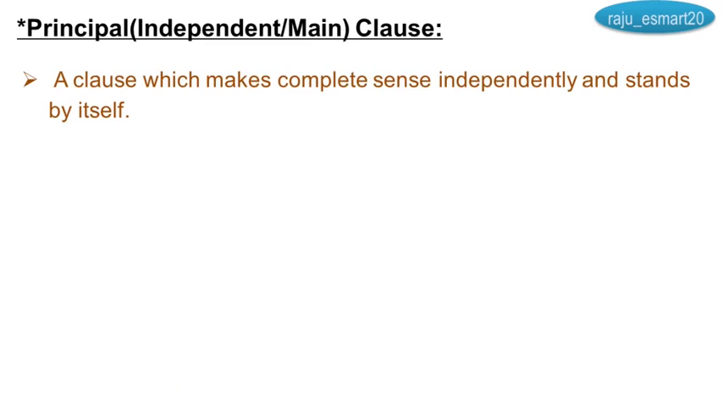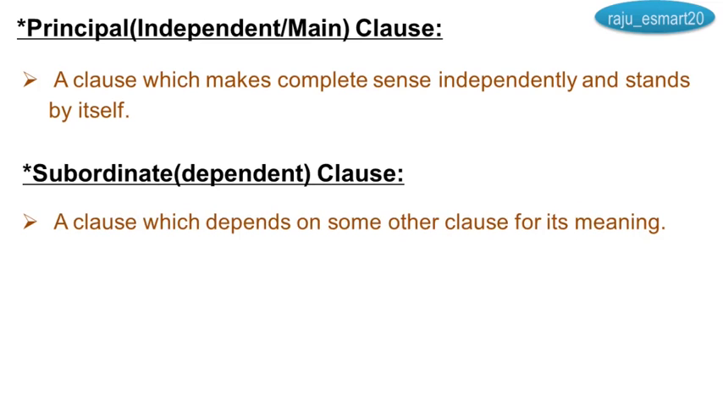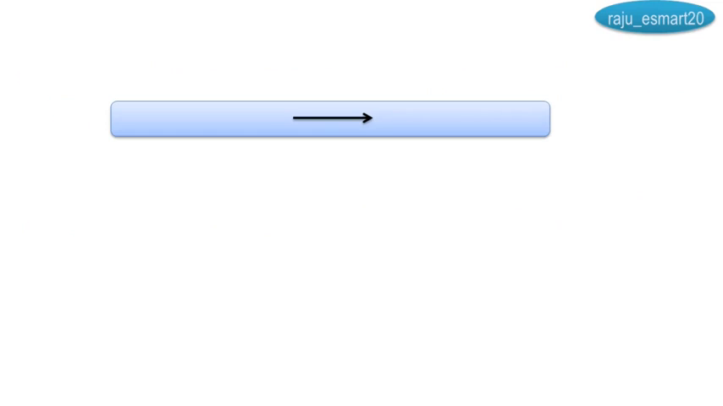What do you mean by principal or independent or main clause? A clause which makes complete sense independently and stands by itself, that is known as independent clause. Subordinate or dependent clause, a clause which depends on some other clause for its meaning, that is known as subordinate or dependent clause. I don't think, it's rule number 10.